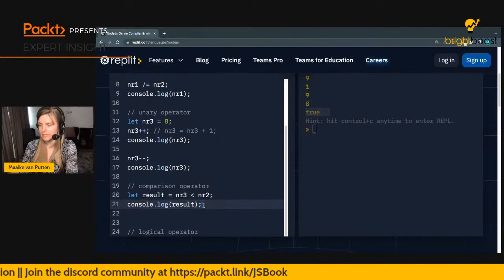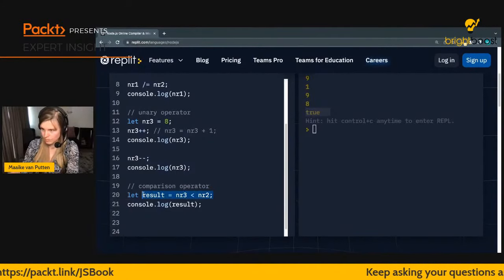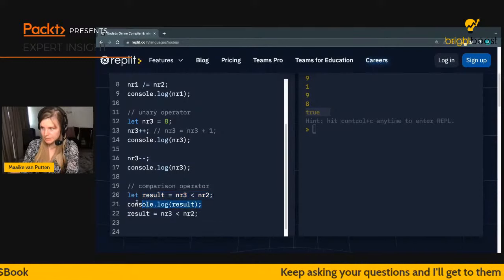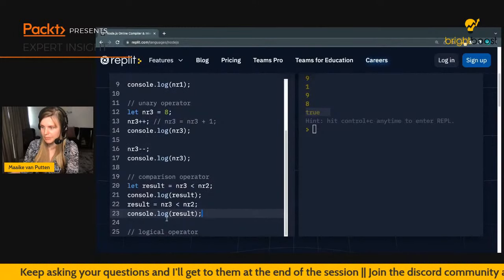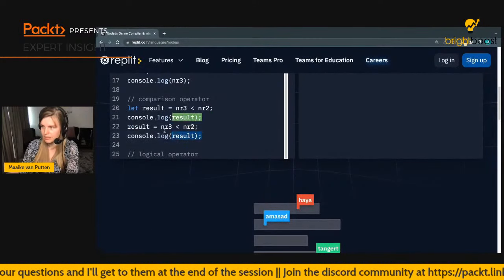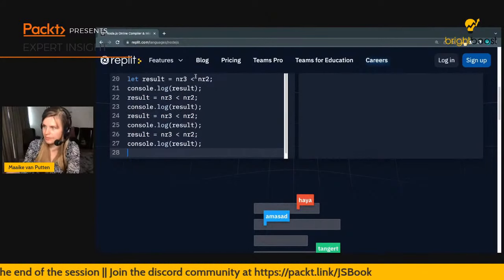There's actually, well, let's just go ahead and I'm gonna be copying this bit a few times. Yes, we are gonna be using many operators in the same line in a bit when we get to the logical operator. So I'm gonna be copying this over for, well, let's just do one more.